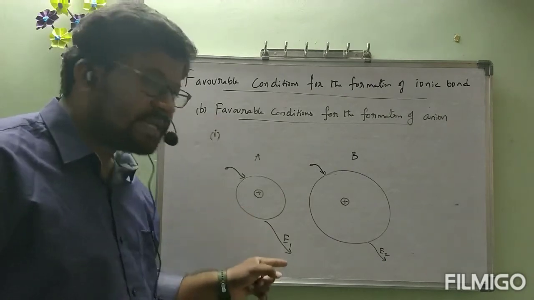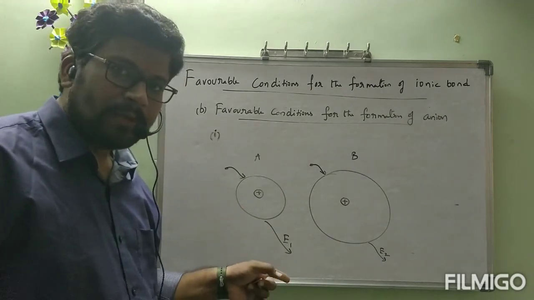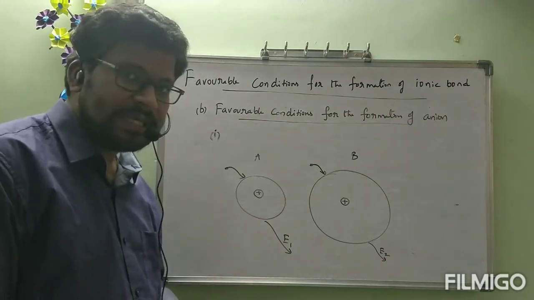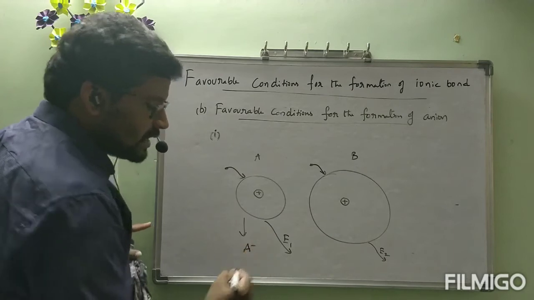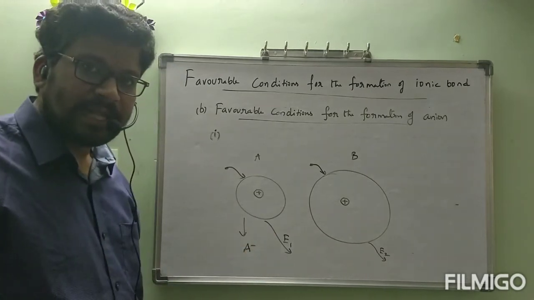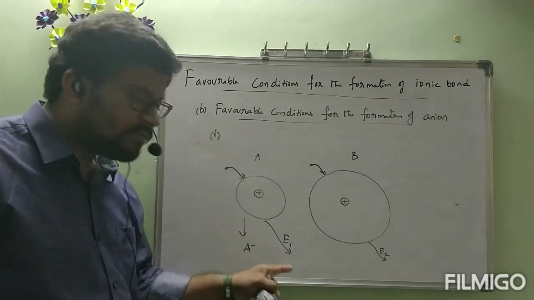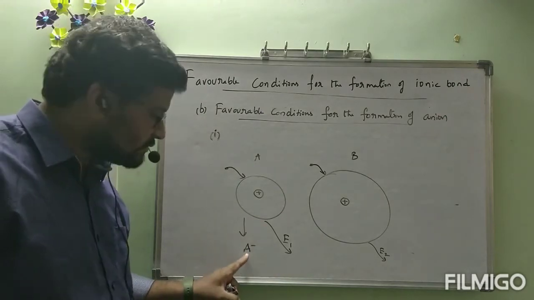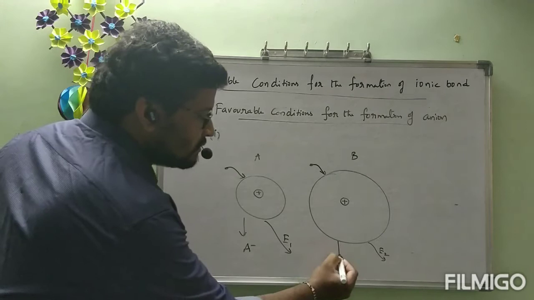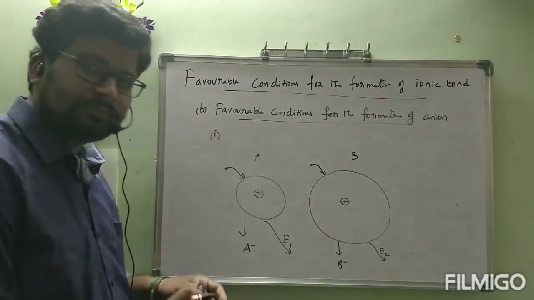Then more amount of energy will be released. When more energy is released, this one will form a more stable A minus ion. A minus has very little energy, so this one will be highly stable. This one will be B minus.